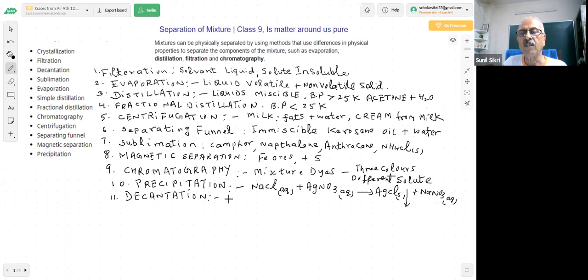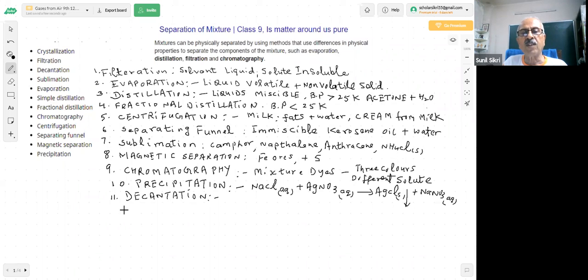I can throw the liquid from the solid. So the water, and if you have sand, I can do the decantation process. I can decant the liquid, which is the top of that, and what is left behind? The heavier particles.